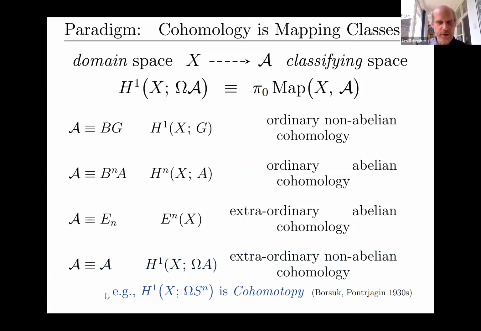It is actually one of the oldest cohomology theories that have ever been considered, if maybe not under the name of a cohomology theory. Namely, if we just take A to be a sphere, which is, in a way, the most simple space that you can choose if we're talking about homotopy types, it's a cell complex consisting of a single cell, then this cohomology theory that is classified by the sphere is actually ancient. It's called cohomotopy because we are mapping into a sphere instead of out of a sphere. A sphere is suited for homotopy, and people started discussing this in the 1930s. So in a way, it's maybe the most ancient cohomology that we have.